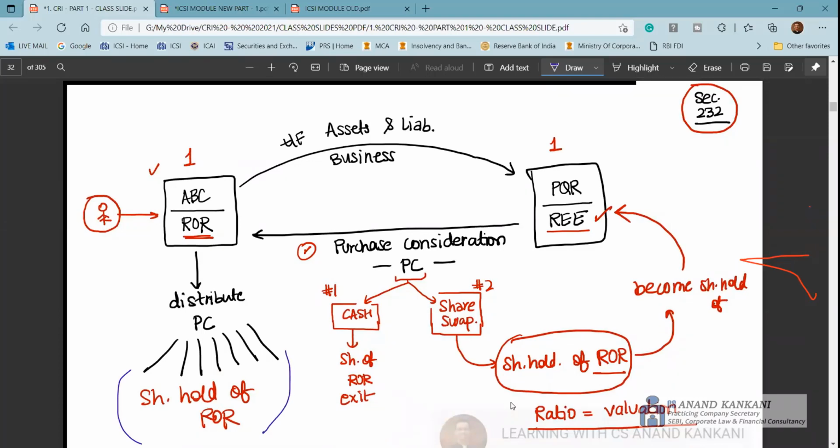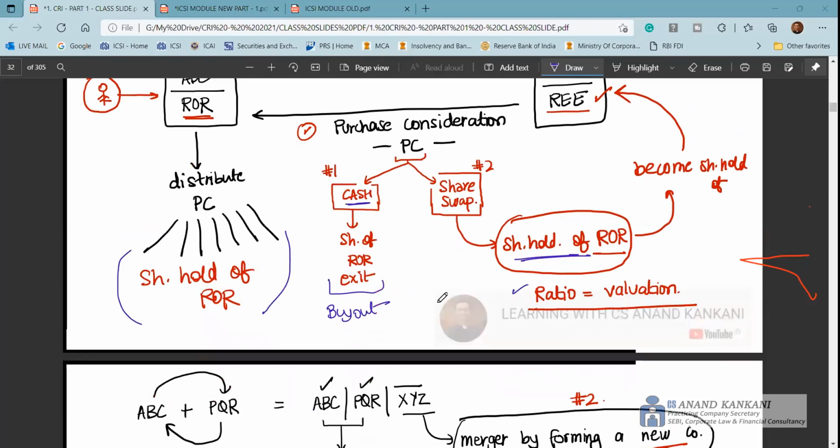Now this distribution can be by way of cash, where we say we have a buyout. This is where we say buyout: we have purchased the company. Or it can be by way of a share swap deal, where the shareholders of the transferor company become the shareholders of the transferee company. In this case, we have to find out the ratio. We need to do the valuation to find out what number of shares we should give to the shareholders of the transferor company. The valuations are done, which we have already covered.